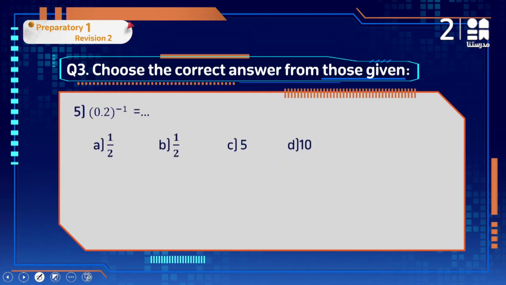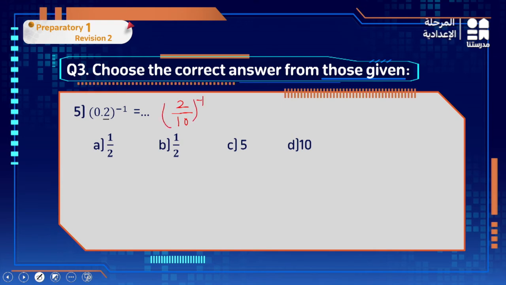Number 5, 0.2 to the power of -1. How can we find it? Which one is correct? Okay, how many decimal places are there here? Just 1 decimal place. So it should be over 10 or over 100? 1 decimal place, so it should be over 10, because 10 has 1 zero. So it is 2/10 all to the power of -1.